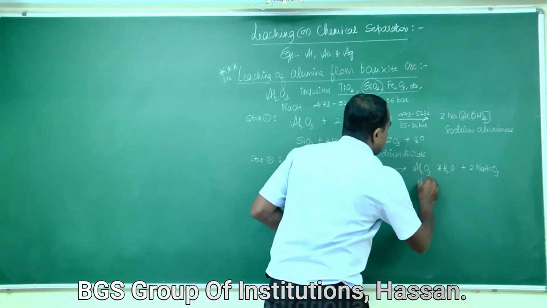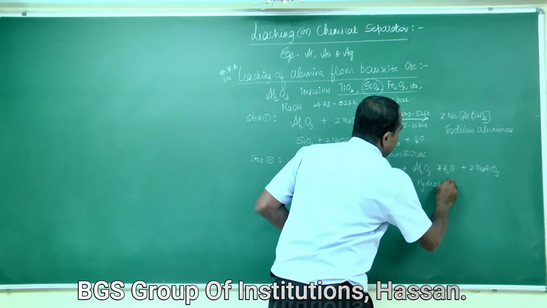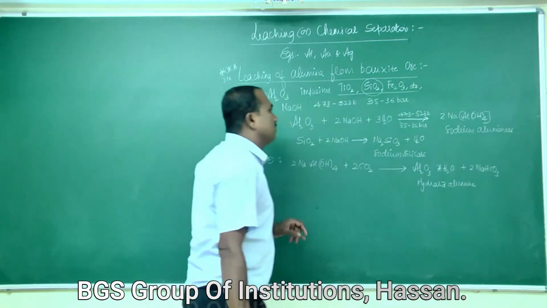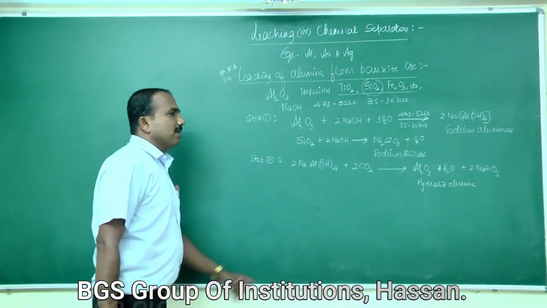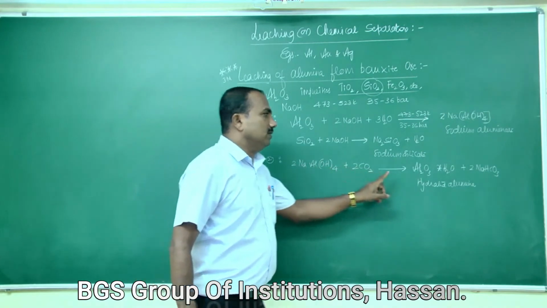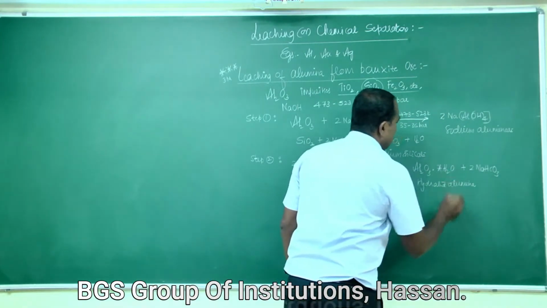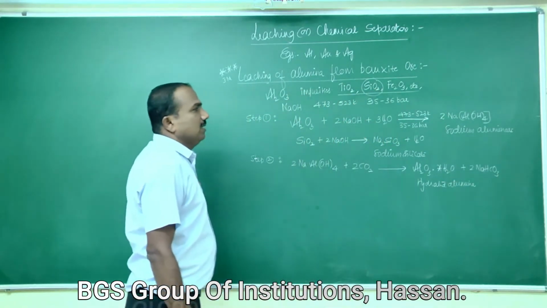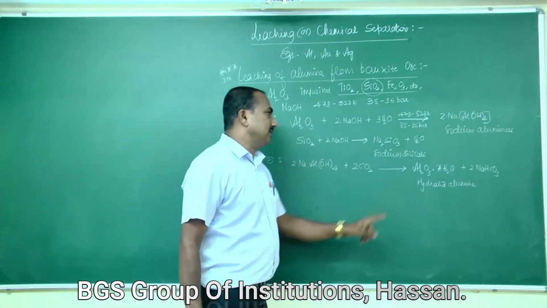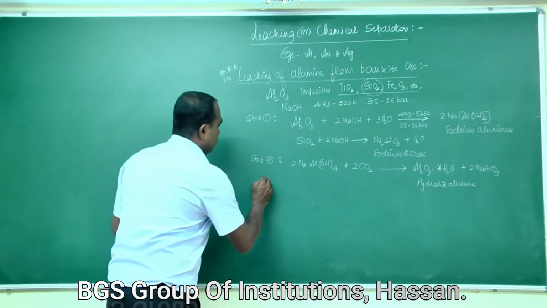This is hydrated alumina. So sodium aluminate gets converted to hydrated alumina. This is step 2.